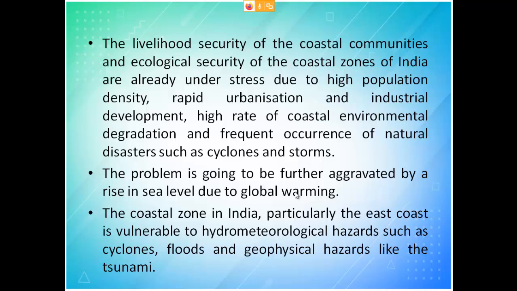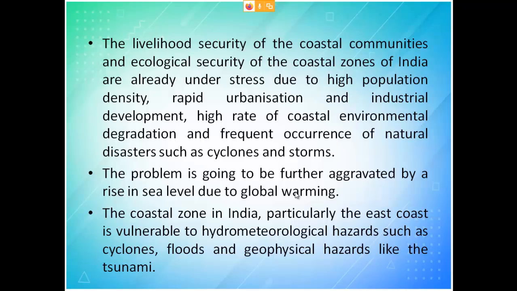So the CO2 emission, since CO2 is the heaviest gas, what is happening is what you are emitting from your vehicle and all burning of fossil fuels, these gases don't go up, so they stay at the bottom. So more warming, so more water gets evaporated, and this will get accumulated in one particular place and it starts to form a cyclone. This will usually occur over the sea level.